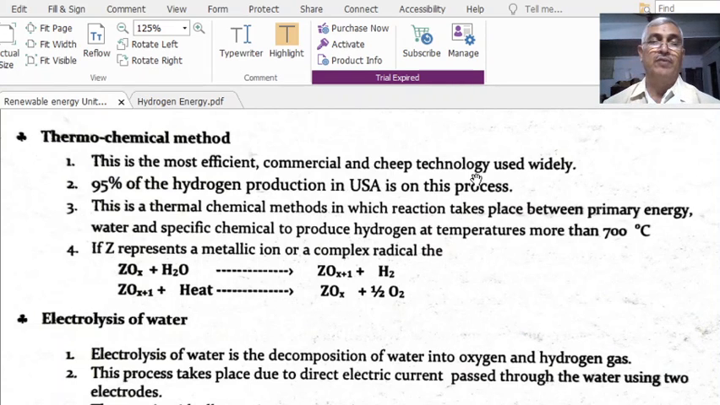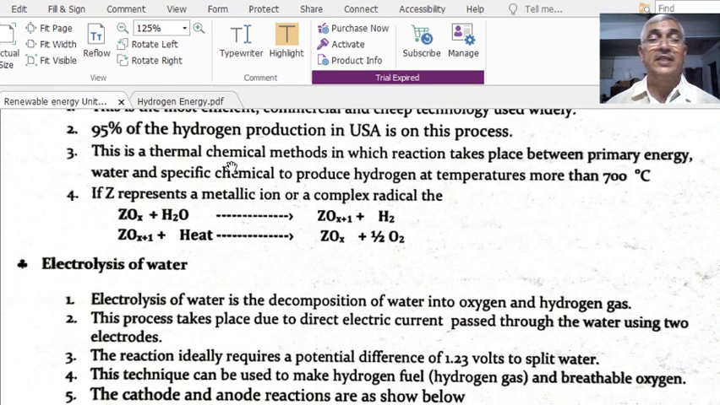At present, this is the most efficient technology, the most commercially used technology, and the cheapest technology with which we can produce a large amount of hydrogen. One assessment says that 95% of the hydrogen produced in the USA is produced by this process, as far as their hydrogen reserves are concerned.